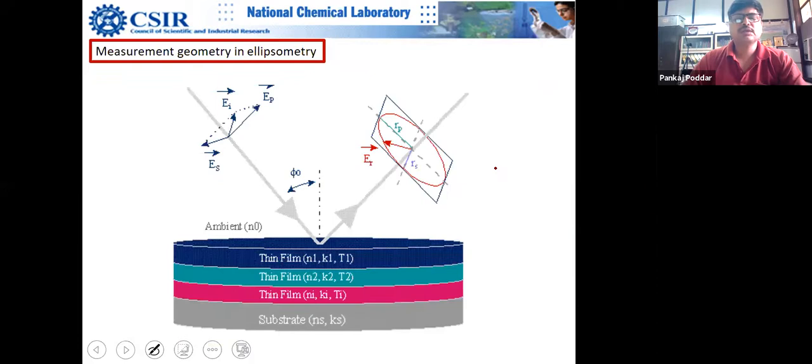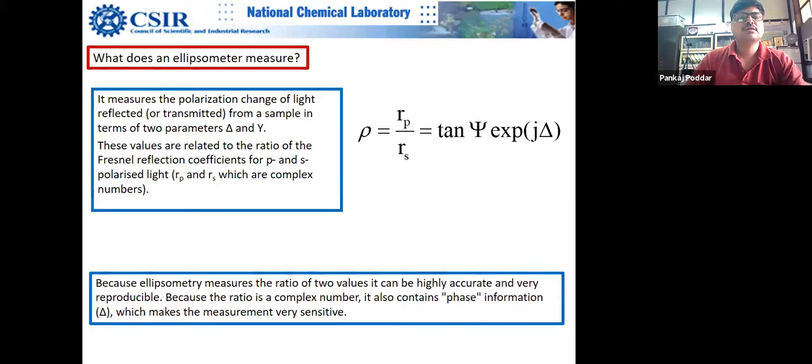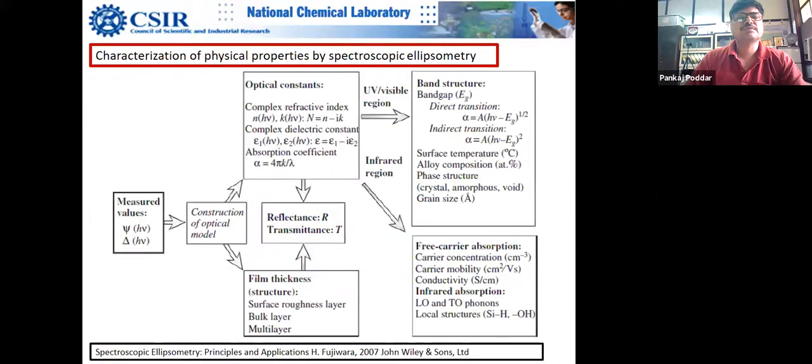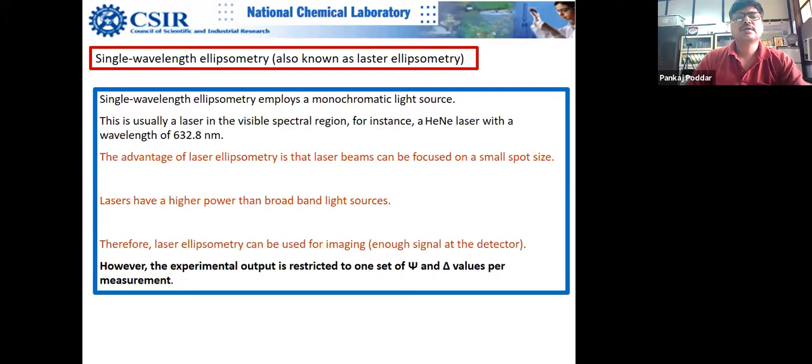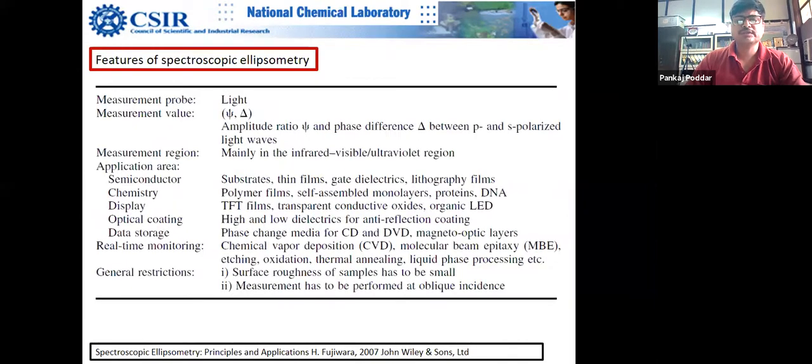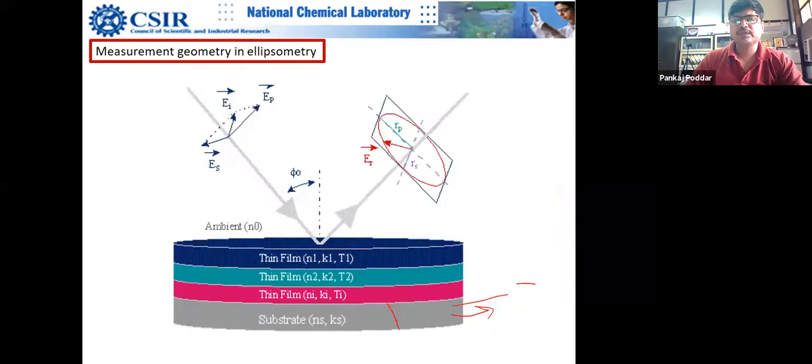This is already understood. Yeah, and somebody asked yesterday whether we can do multiple layers. Yes, you can. You can keep on adding. So this is your substrate, and as we debated yesterday, for the substrate you do not need to know the thickness. There were a lot of questions about what is meant by substrate. I have a slide on that, with a lot of discussion, but I can tell you the essence right now.